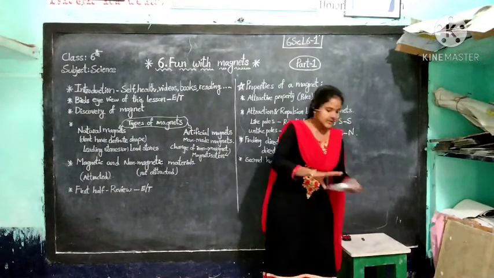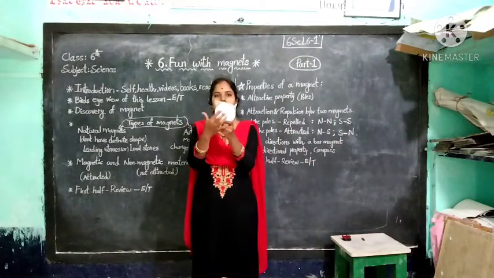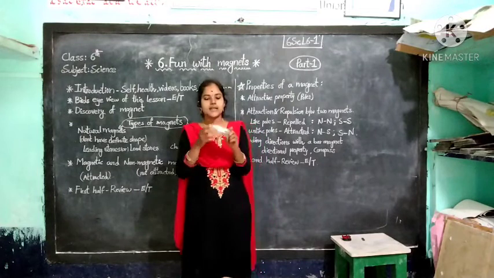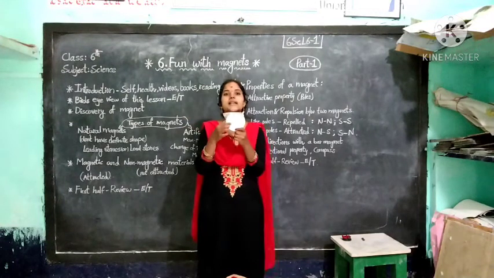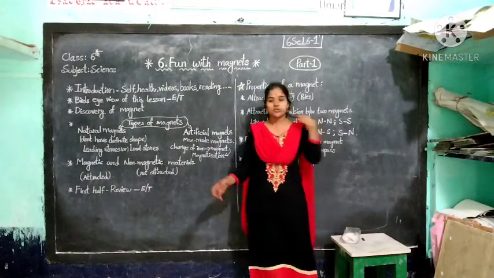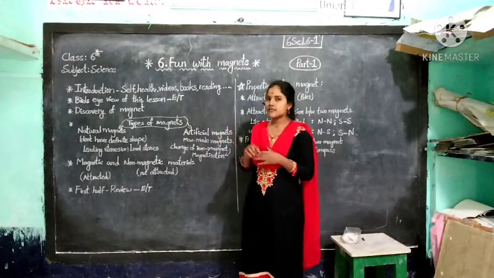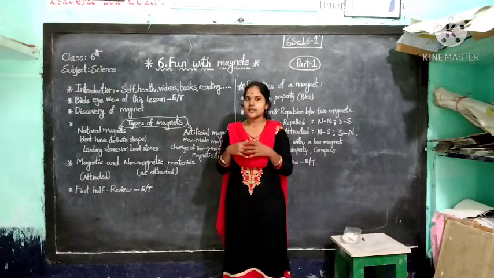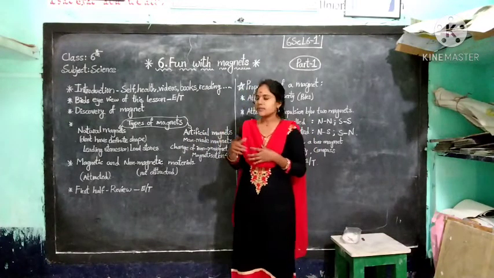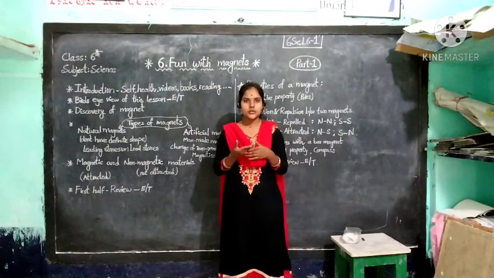Once you observe this, children, in this there is a needle magnet. Needle shaped magnet. In the compass, there is a needle shaped magnet. This is about different types of magnets, natural and artificial. Natural magnets do not have a definite shape. Artificial magnets are in different shapes, I told you just now.